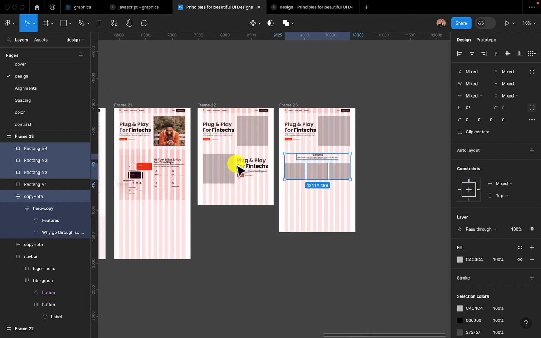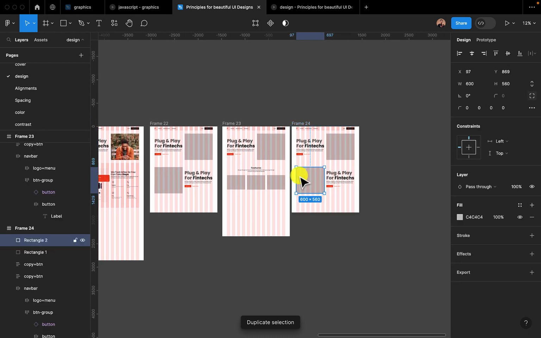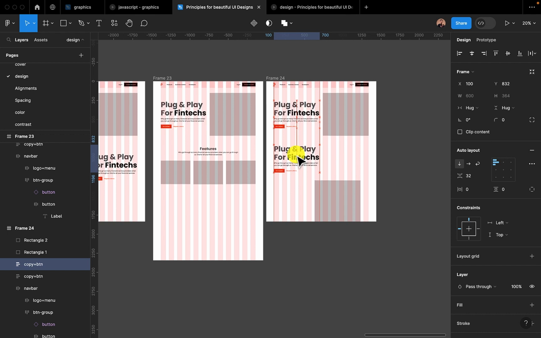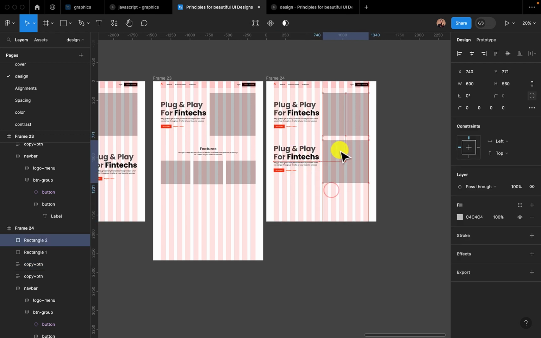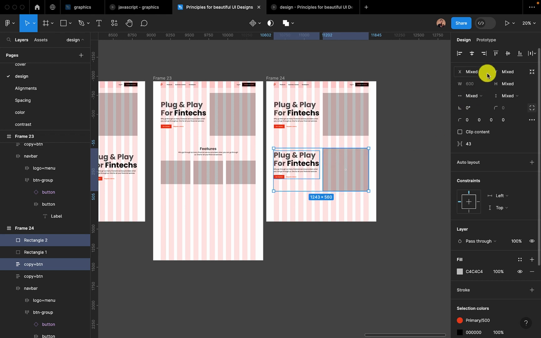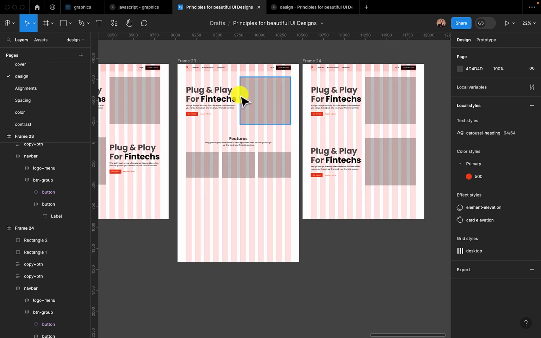So this won't go. At the same time, let me duplicate this as well. This again would not go. If this is like this and this is like this, again it would not go. If you do something like this, it is also a very bad design. Something like this will also still not go. So at the end of the day, when you have a 2-column layout, this could actually go.